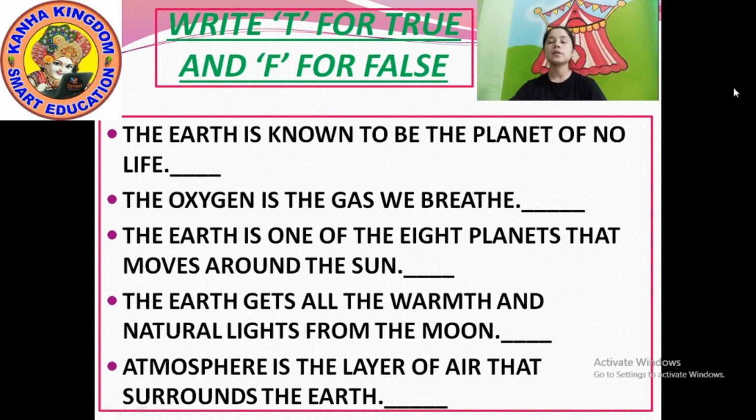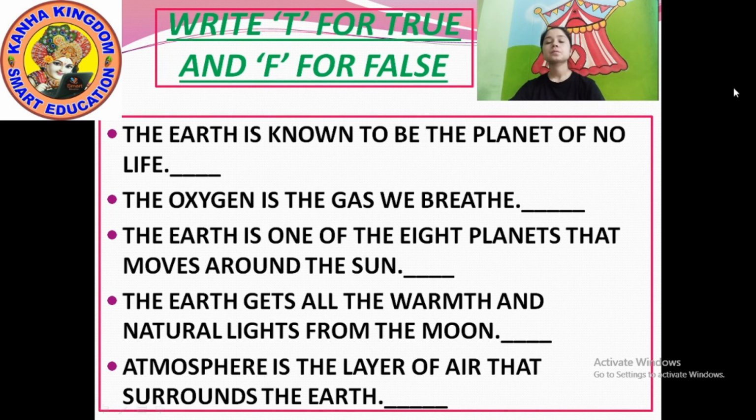You know the moon, I already told you about the moon. We see it at night. Okay, the earth gets all the warmth and natural light from the moon? No. That means the answer is false. We get light and heat from the sun. Yes, we get light at night, but we get heat from the sun.